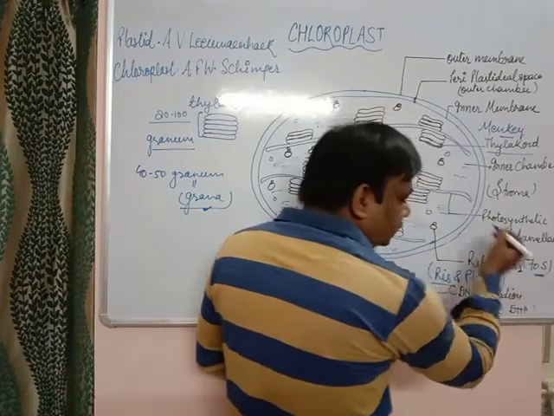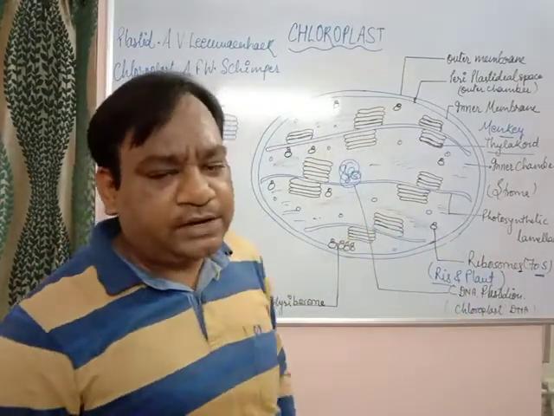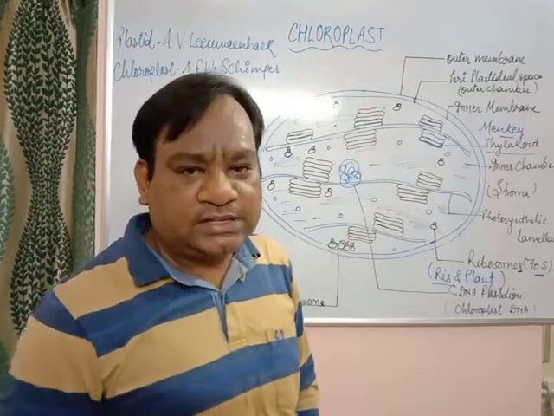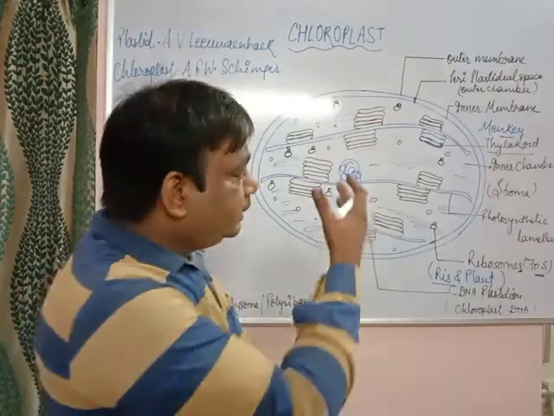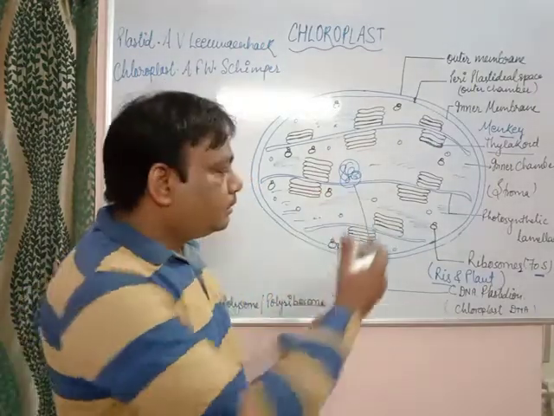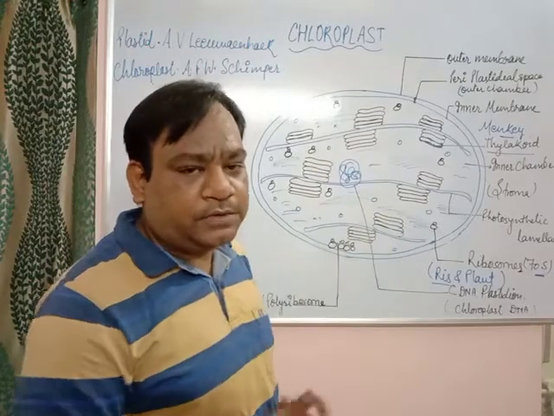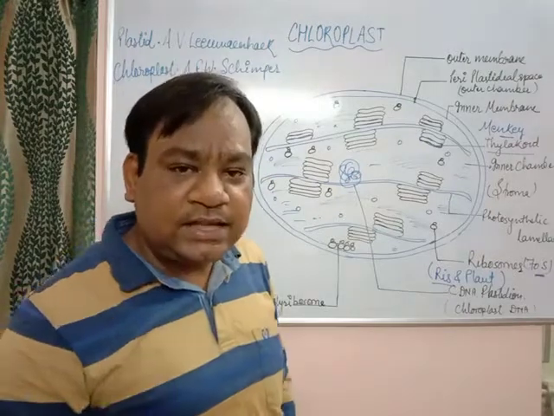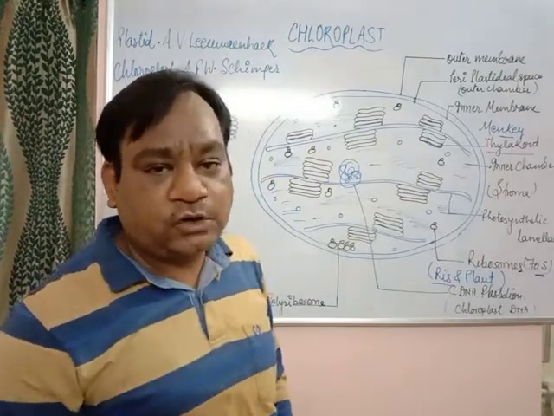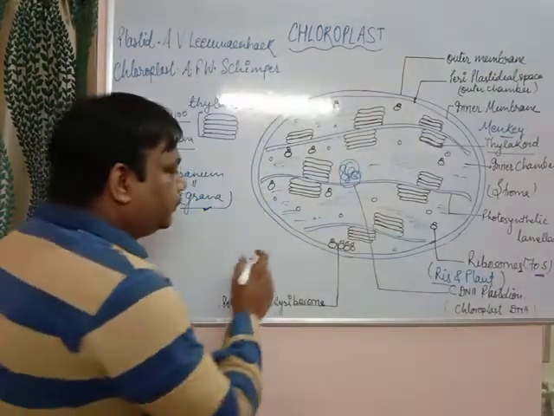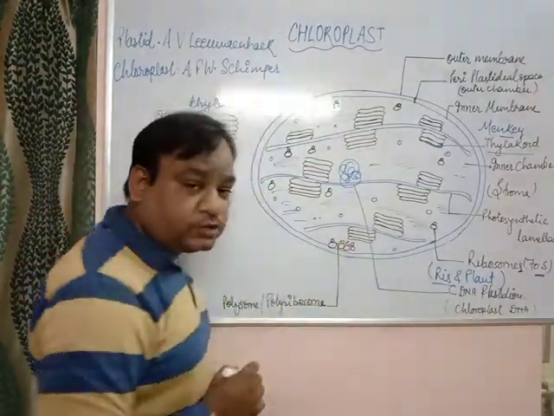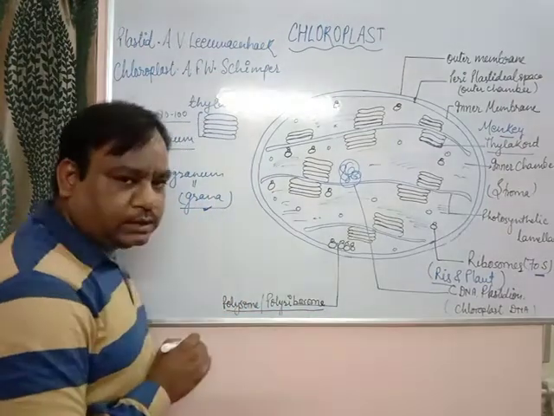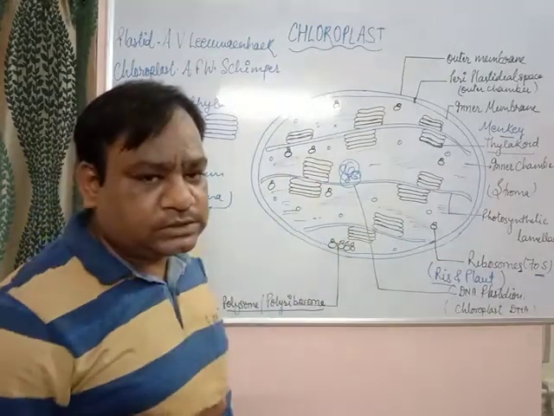As you all know, ribosomes are of two types, 70S and 80S. 70S type ribosomes are present in prokaryotic cells, but in eukaryotic cells both types of ribosomes are present. 70S is in prokaryotic cells as well as in the mitochondria and the chloroplast of eukaryotic cells. Several ribosomes are attached together to form the polyribosome, polysome or ergosome. This is the complete structure of the chloroplast.